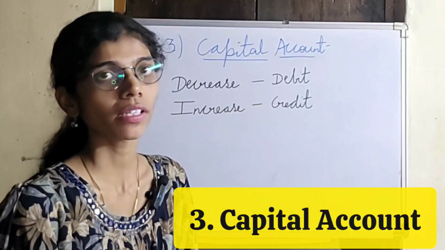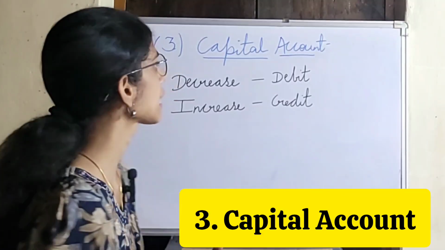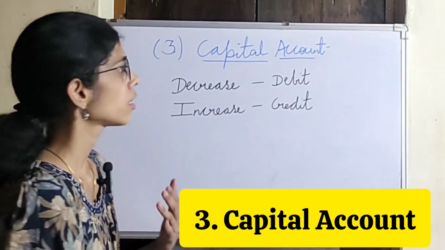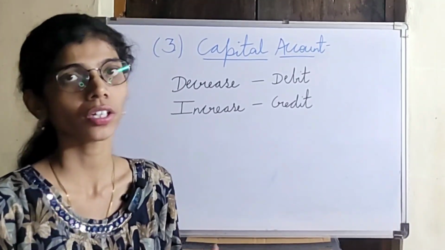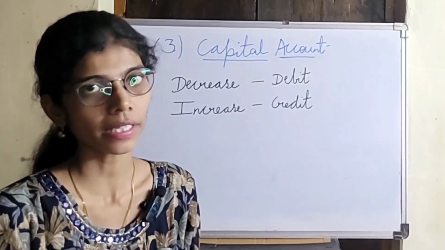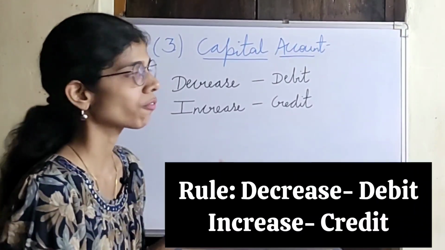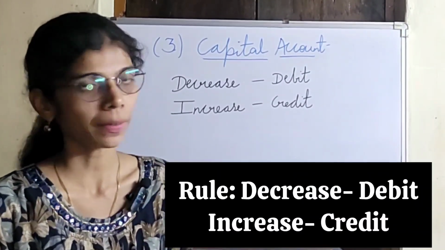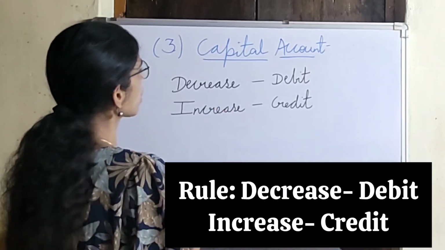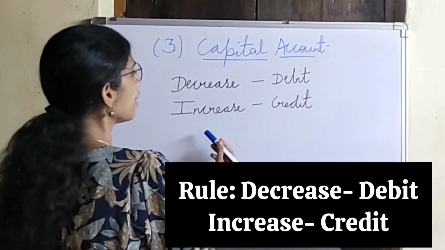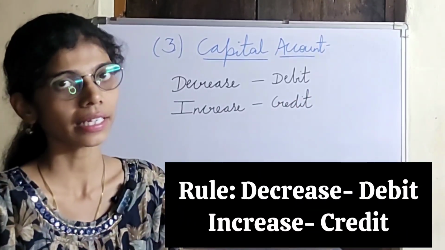So the third account which we'll study under modern approach is the capital account. So capital means the amount which the owner invests into the business. So the rule which is followed by the modern approach under capital account is when the capital account decreases, it is debit, and when the capital account increases, it is credit.